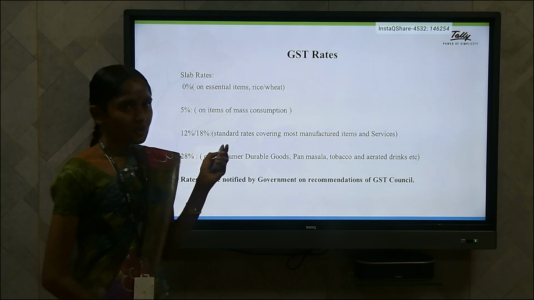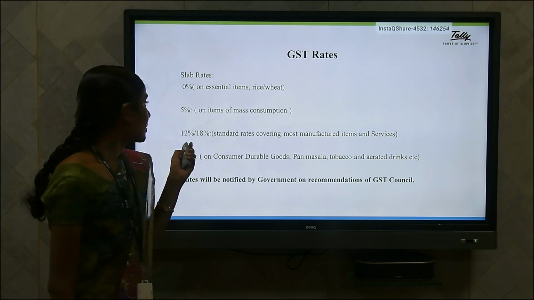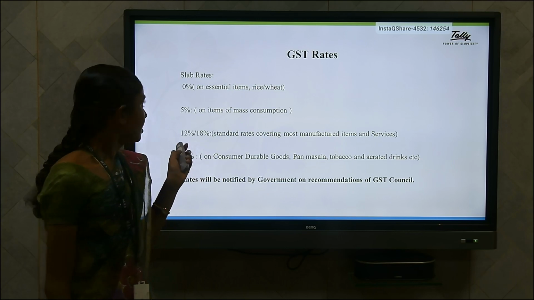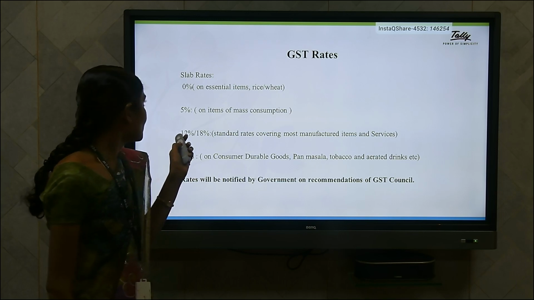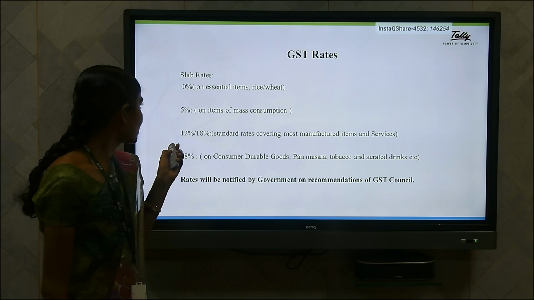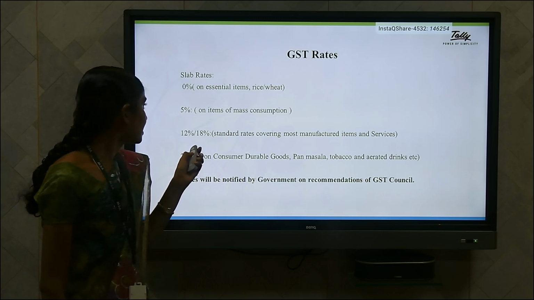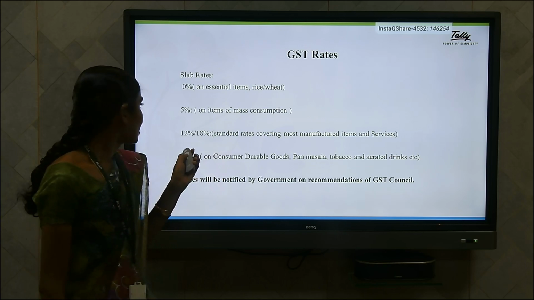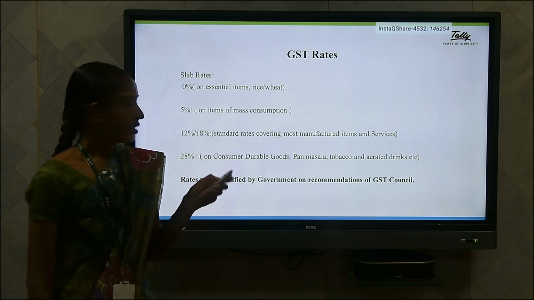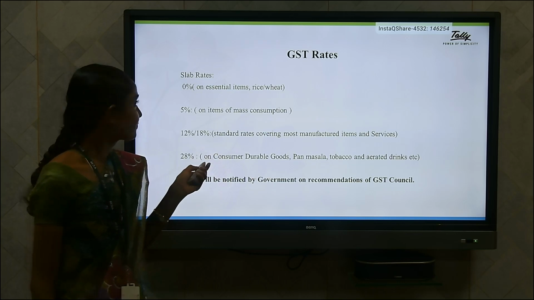Next we have to see the GST rates. There are five GST slab rates: 0%, 5%, 12%, 18%, and 28%. 0% is applicable for essential items, 5% for mass consumption, 12 or 18% for standard rates covering most manufactured items and services, and 28% for consumer durable goods and so on. These GST rates are fixed only by the GST Council.